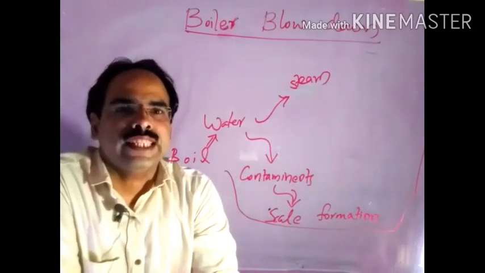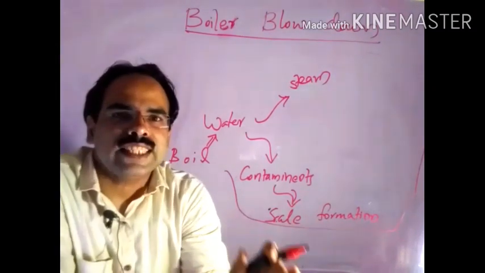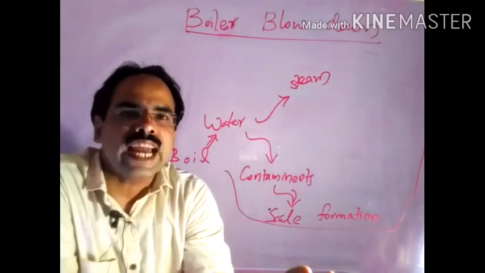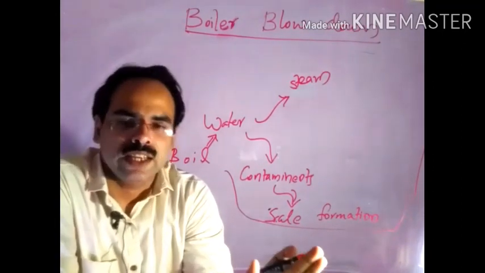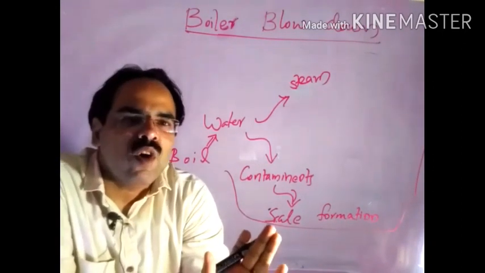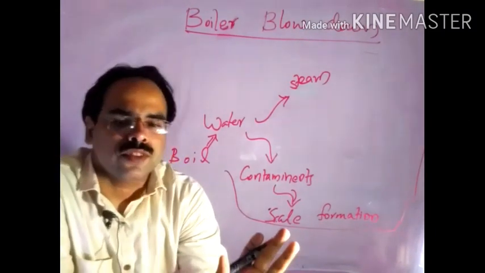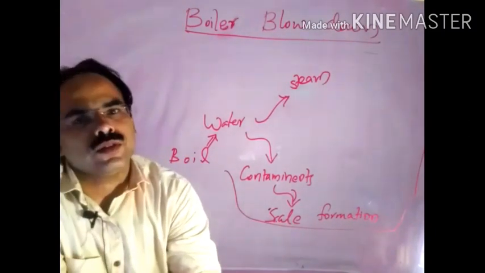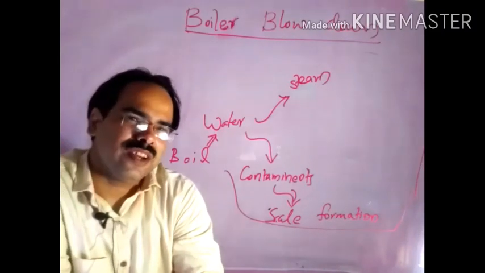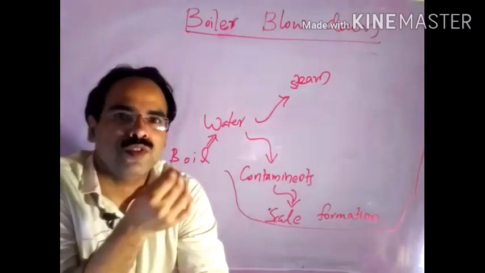Then there will be scale formation, and that scale formation inside the boiler results in localized overheating and finally causes boiler tube failure.